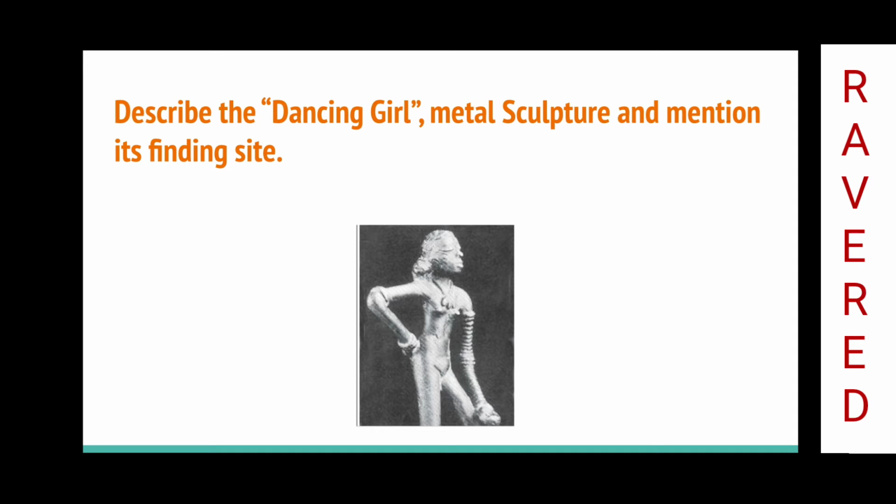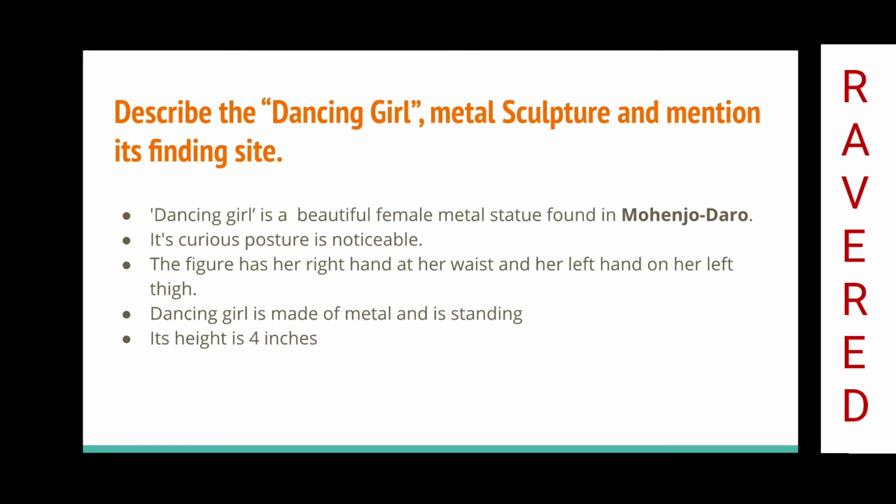Describe the dancing girl metal sculpture and mention its finding site. Dancing girl is a beautiful female metal statue found in Mohenjo-daro. Its curious posture is noticeable. The figure has a right hand at her waist and a left hand on her left thigh. Dancing girl is made of metal and is standing. Its height is 4 inches.